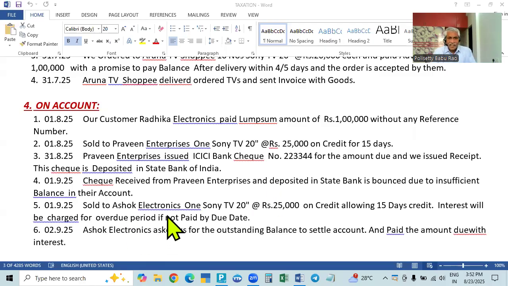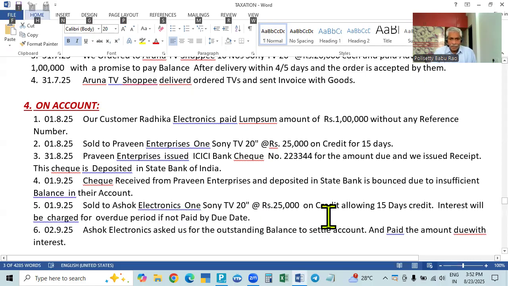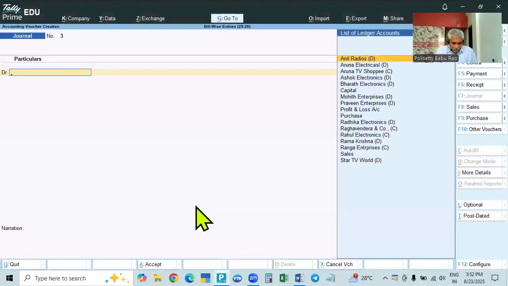But here, this is a normal transaction. On 19, again the same 19, we sold one TV to Ashok Traders. So the credit period is there, and interest will be charged on overdue. If the amount is delayed, they will charge it, which we will take up later. So we sold on 15 days credit. What we do is here, on 19, the same date 19, we sold goods.